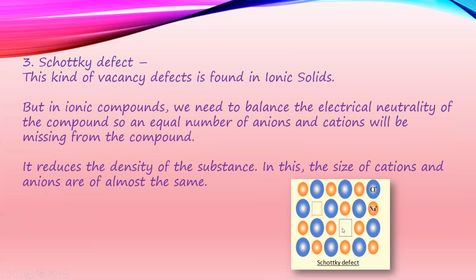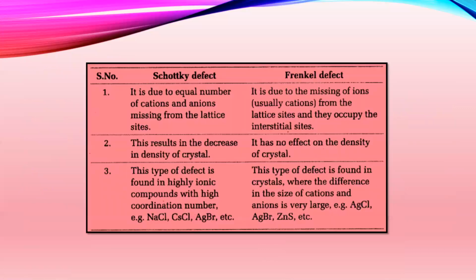In Schottky defect, both the positive ions and negative ions are missing. Hence this kind of vacancy defect is found in ionic solids. We need to balance the electrical neutrality. Schottky defect is due to balancing the electrical neutrality of the compound. It reduces the density of the substance. In Frenkel defect, density is not reduced, density is as it is, whereas in Schottky defect, the density of the substance is reduced. So these are the differences between the Schottky defect and Frenkel defect, which is very, very important.